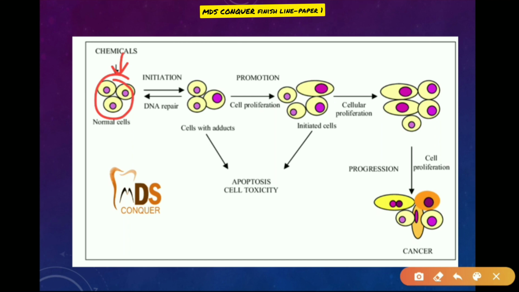Exposure of the normal cells to chemicals takes place, and in a few cells DNA repair is seen, but if initiation is seen, then it will turn into a cell with adducts. Then promotion, which leads to cell proliferation, and then finally the progression. So these are the steps in chemical carcinogenesis.